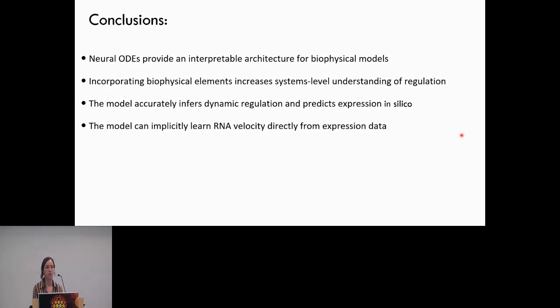So, future directions: I would like to apply this model to larger data sets, like potentially a hematopoietic data set. And I also need to continue improving the other biophysical estimates that are being implicitly learned in the model, like the RNA half-life and also the transcriptional output.